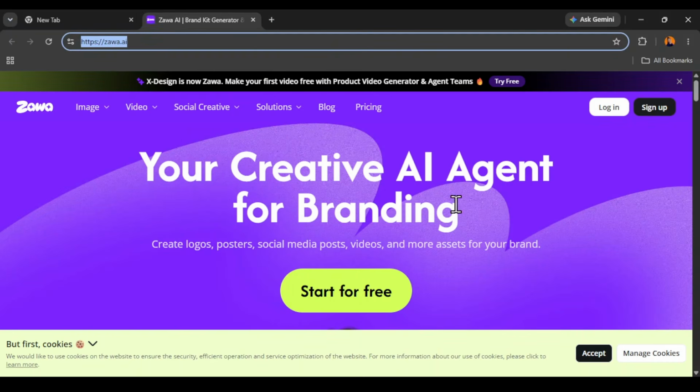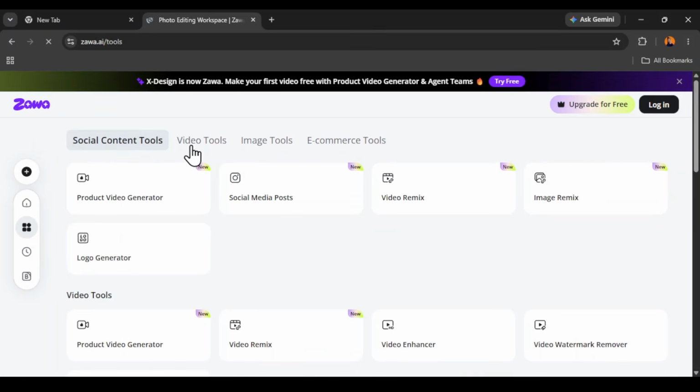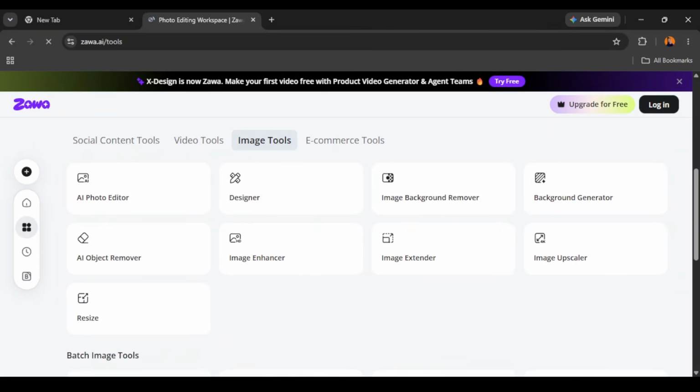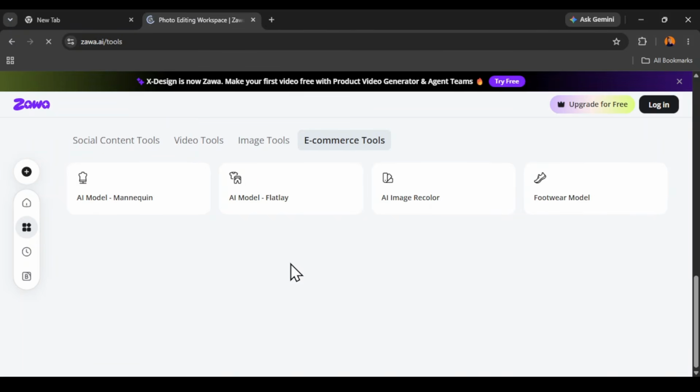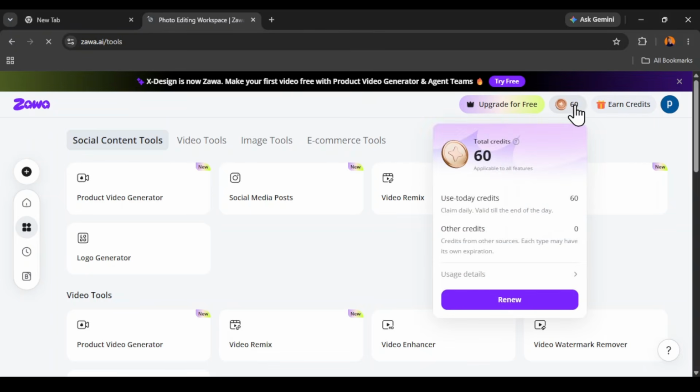All right, so go ahead and either log in or start for free. Either works. All the tools are available here, including social content tools, video tools, image tools, and e-commerce. Okay, so let's log in and explore this platform together. I'm going to select any email of my choice. So once you log in using the preferred email of your choice, up here you're going to see you have